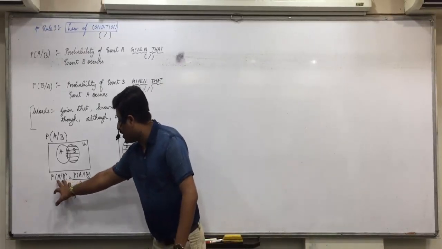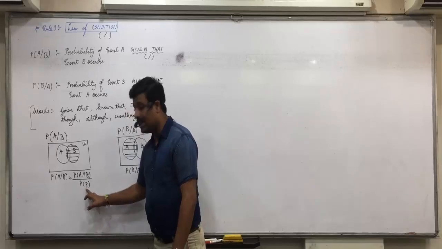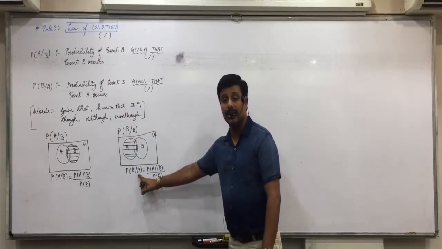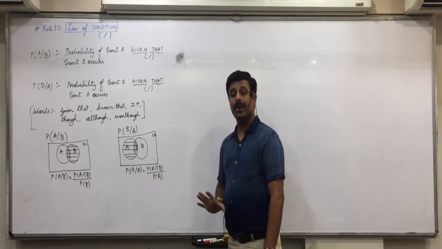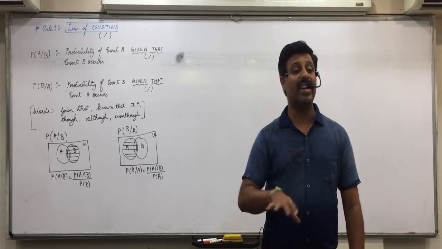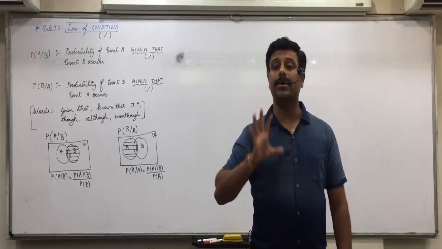What is the denominator in this formula? B. That is the denominator. What is the denominator in this one? A. That is the denominator. So if you are finding A slash B, then B is the denominator. If you are finding B slash A, then A is the denominator.